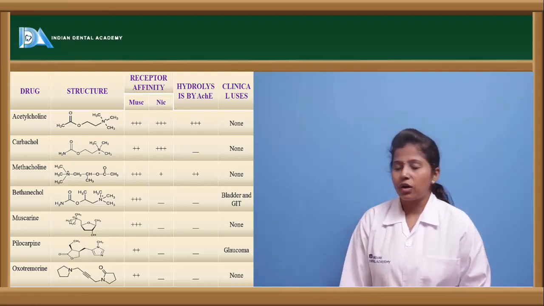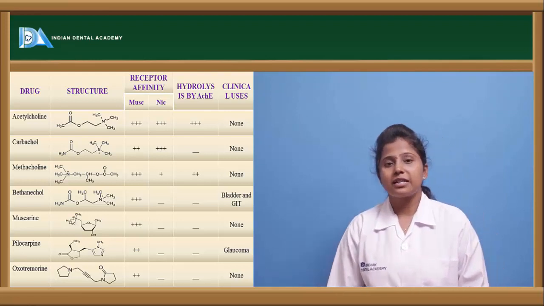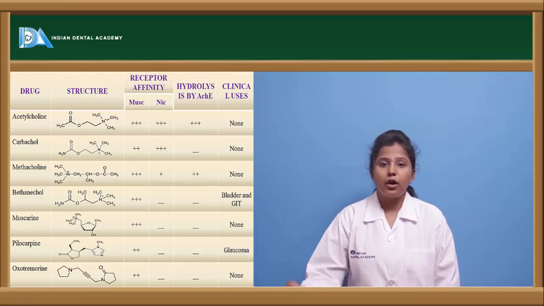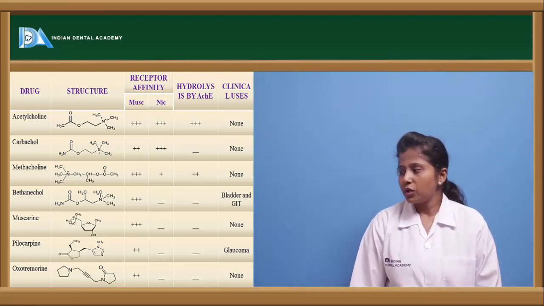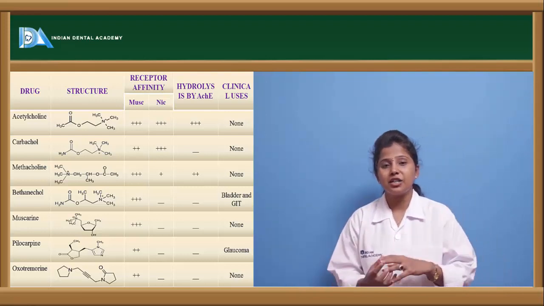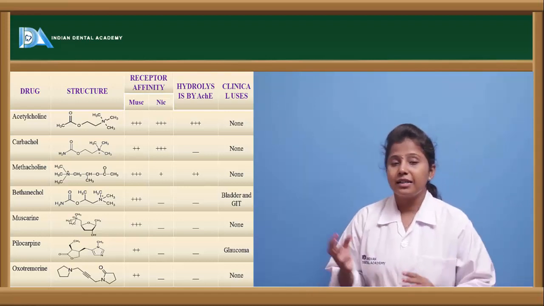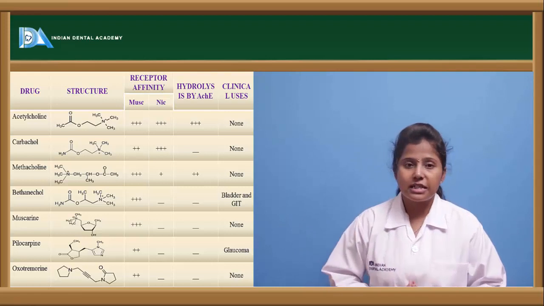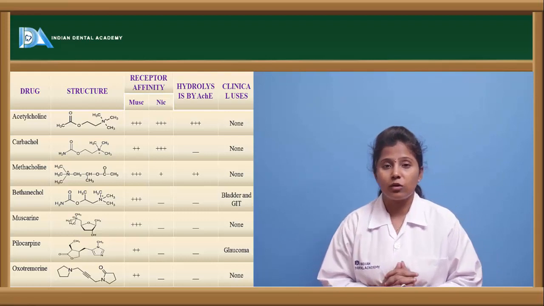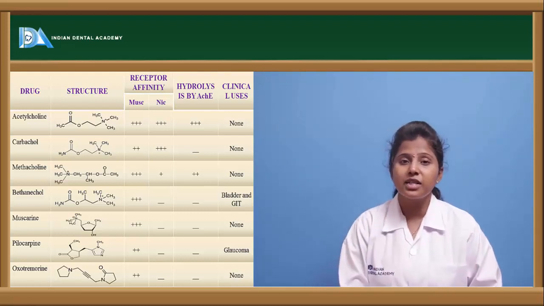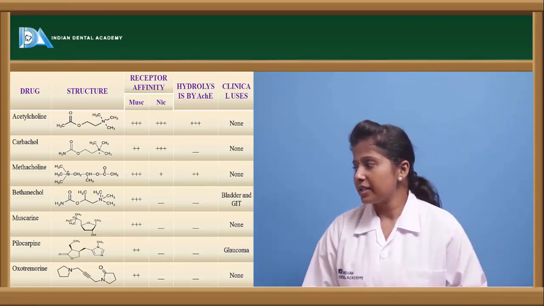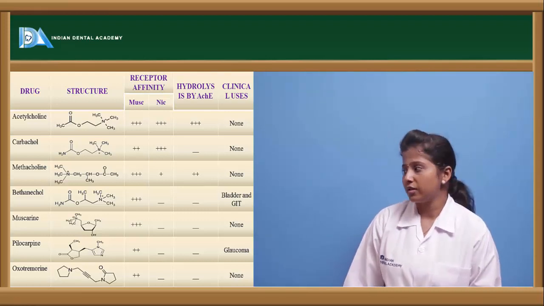The other drug is pilocarpine. Pilocarpine is also a selective muscarinic receptor agonist plant alkaloid, and this is used in the treatment of glaucoma. And if we see oxotremorine, it contains 2 pyridine rings. The 2 pyridine rings are attached by a trans double bond, and thereby the structure is a little complicated. That is the reason it is not hydrolyzed by the acetylcholinesterase enzyme. This is also a selective muscarinic receptor agonist, and oxotremorine is also not clinically used.